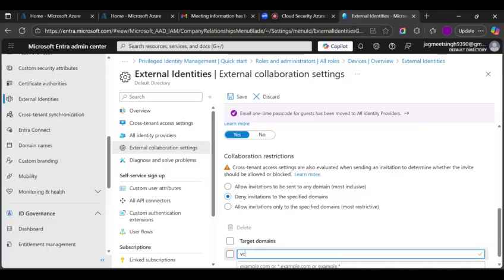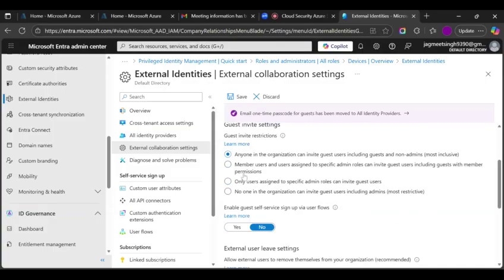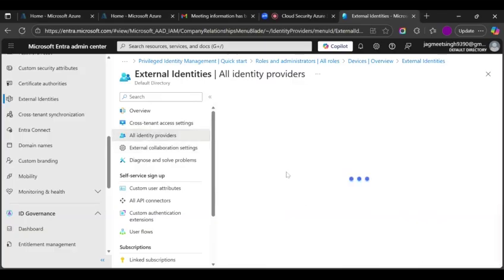Let's say it is contoso.com. Simple, enter it here and done. So that is how you can manage your collaboration settings. And after this is done, you can start inviting your external identities. You can see all the identity providers that are available here, all the API connectors, everything. So that's the portal that we were talking about.